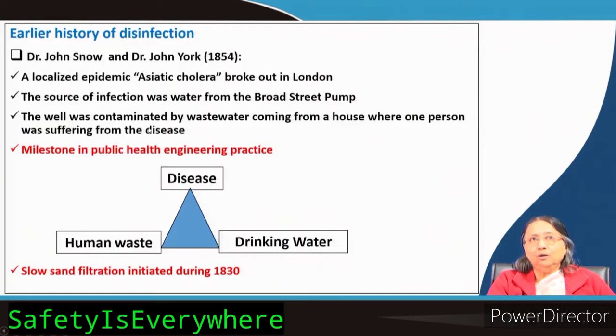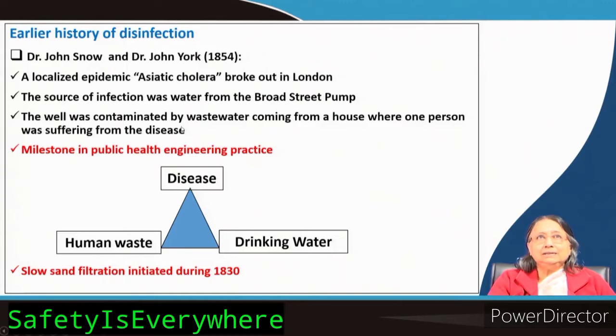The well was contaminated by wastewater coming from a house where one person was suffering from the disease. There was actually a broken sewer, and from the broken sewer this contamination reached the pump water. The broken sewer was carrying the water from another house where one person was suffering from this disease, Asiatic cholera.